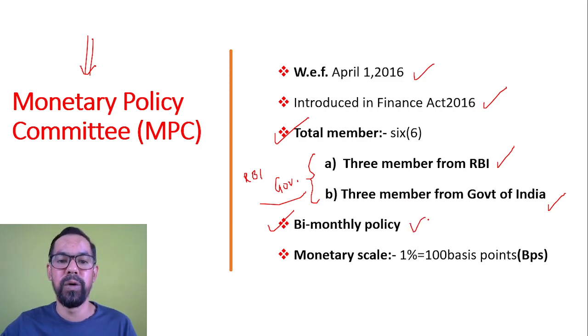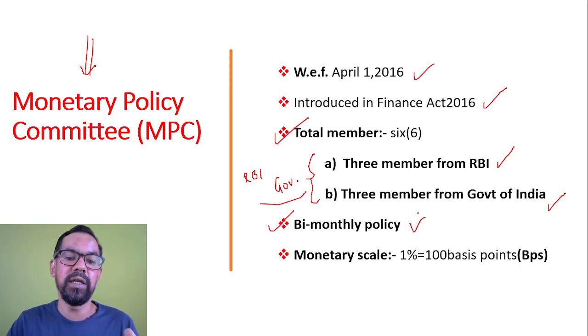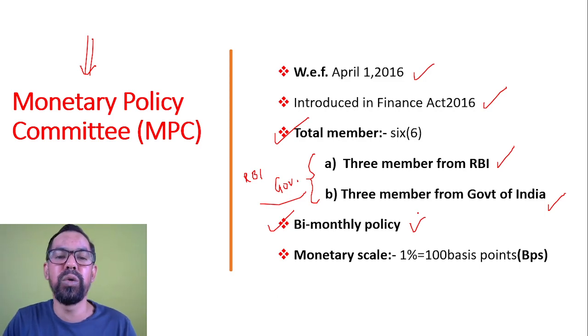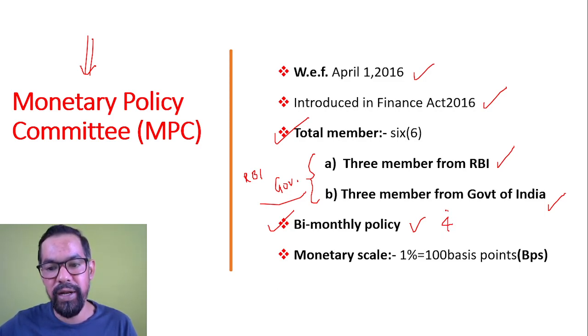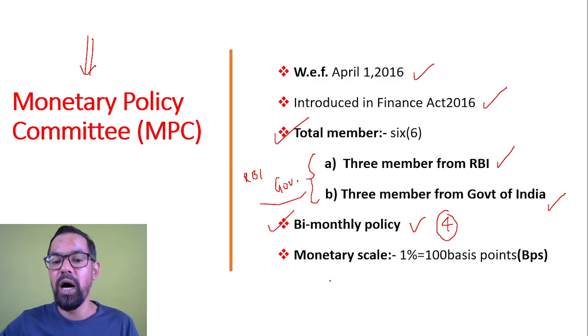But legally, this meeting should be held at least 4 times in a year. If the examiner asks how many times this meeting should be conducted by the MPC, your answer will be at least 4 times. It can be more than 4 times as well.